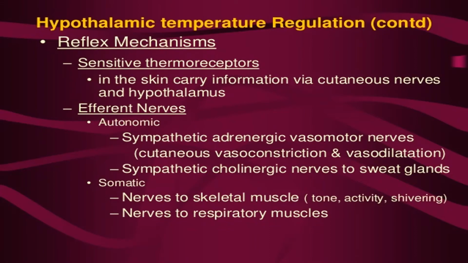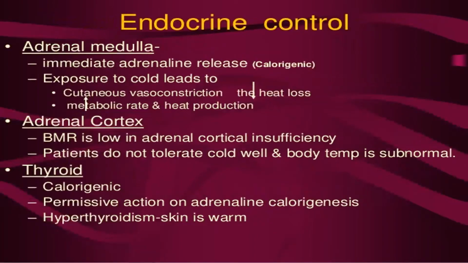Somatic nerves go to skeletal muscle, changing the tone and activity, causing shivering. Respiratory muscles can also respond. Endocrine: adrenal medulla. Immediate adrenal cholinergic response. Exposure to cold leads to cutaneous vasoconstriction, which decreases heat loss. Metabolic rate: decreased metabolic rate decreases heat production, and there will be increased metabolic rate and heat production in cold.